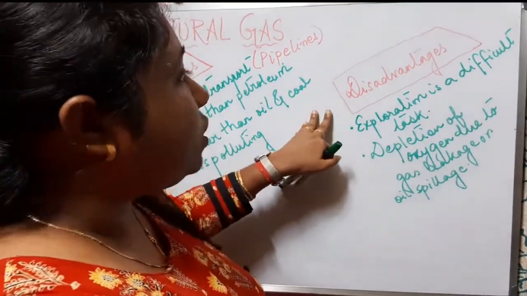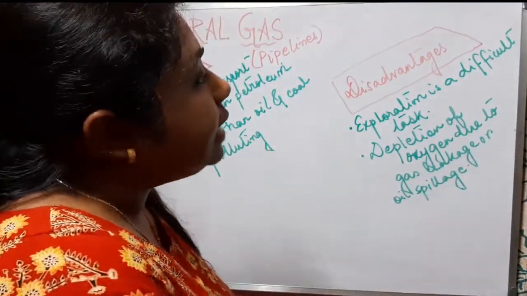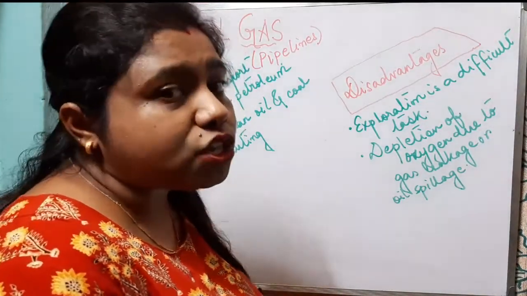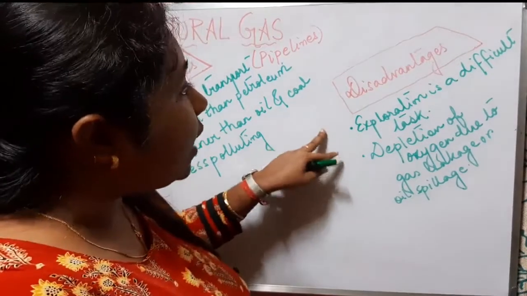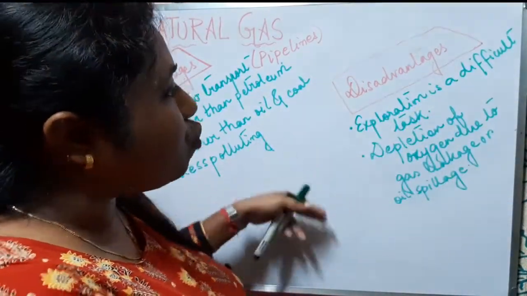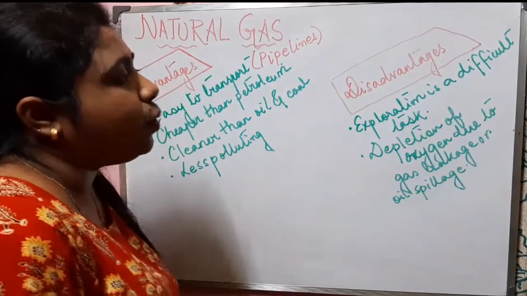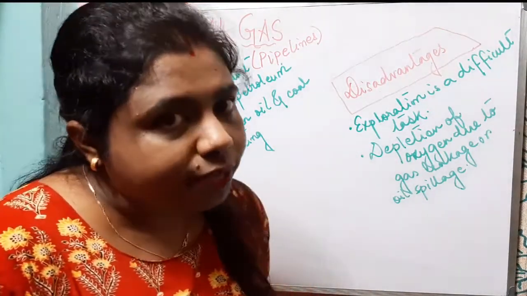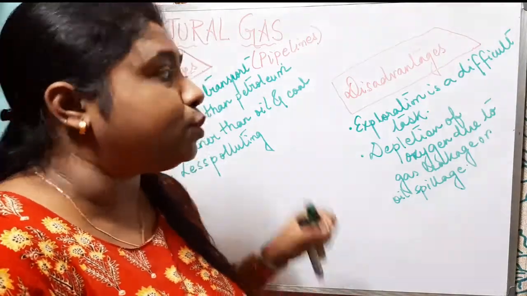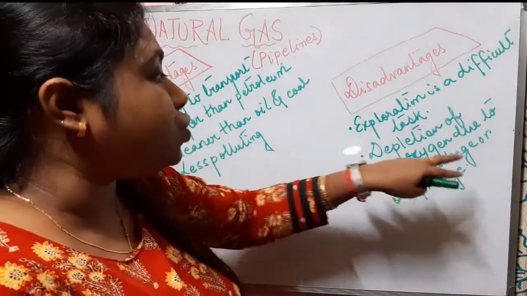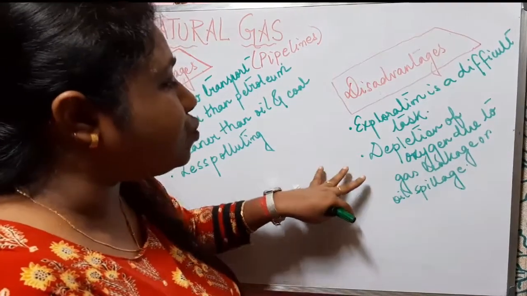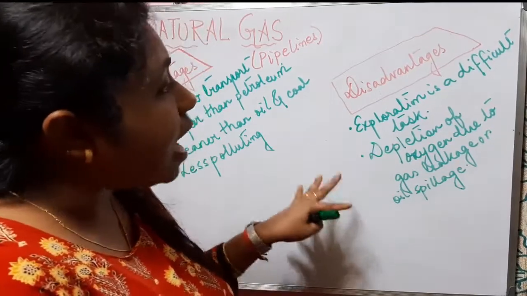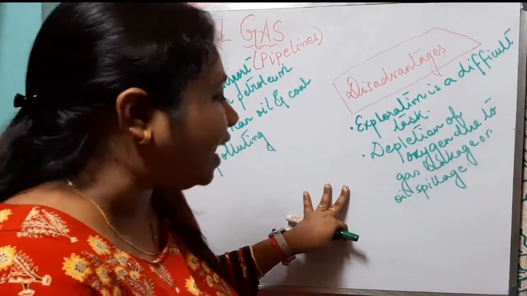Now let us know about the disadvantages of natural gas. The disadvantages of natural gas are quite similar to the disadvantages of petroleum. Number one, exploration is a difficult task. For both petroleum and natural gas, exploring is difficult because only a low proportion of petroleum and natural gas deposits seep to the surface. Second, depletion of oxygen due to gas leakage. Yes, sometimes due to leakage of gas, there is depletion of oxygen. So these are the disadvantages of natural gas.